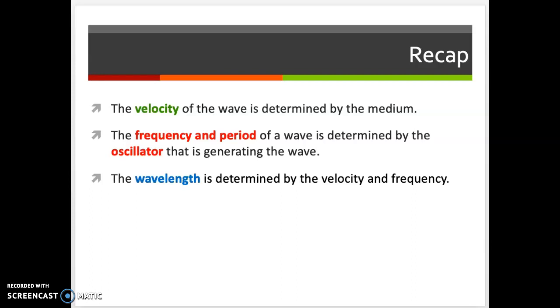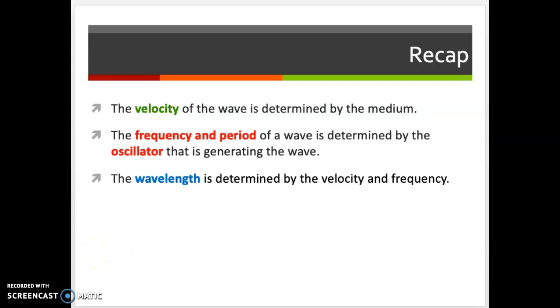Okay, just to summarize, the velocity of the wave is determined by the properties of the medium, such as density, or if it's a string, tension, mass, things like that. The frequency and the period of the wave are determined by what's generating the wave, that oscillator. So that's going to be the same even if it goes into another medium. And the wavelength is determined by the velocity and the frequency using the very furry lambda equation, v equals f lambda.